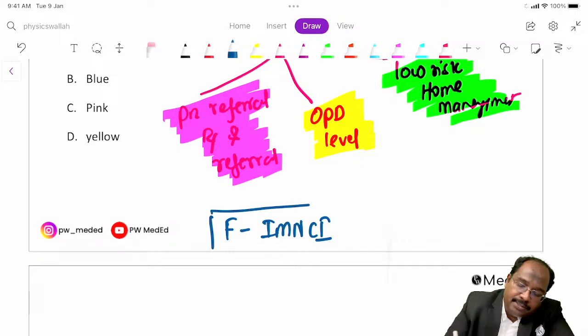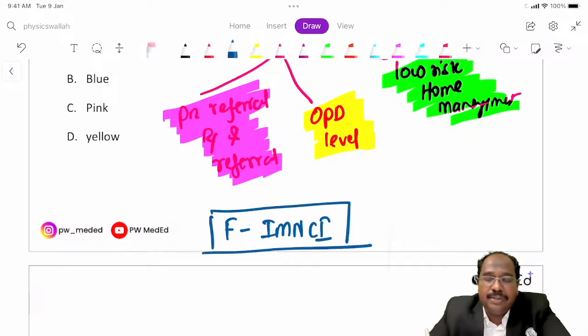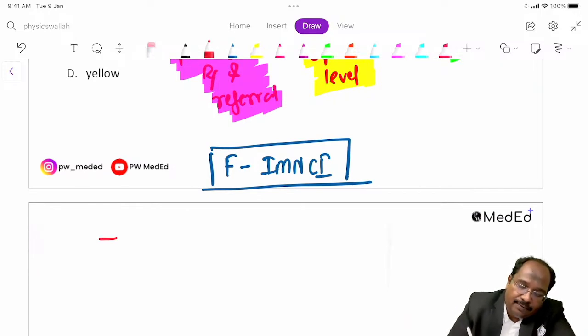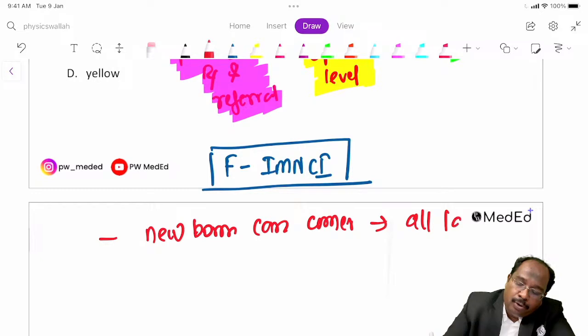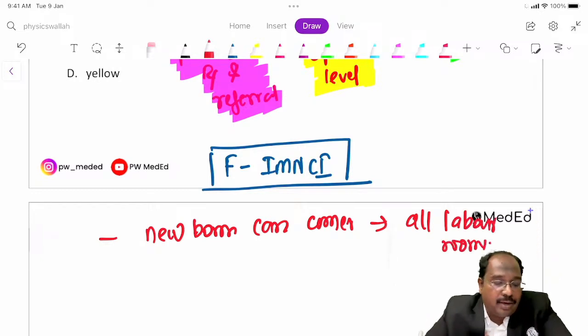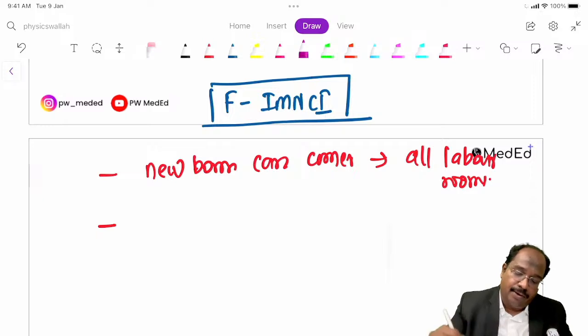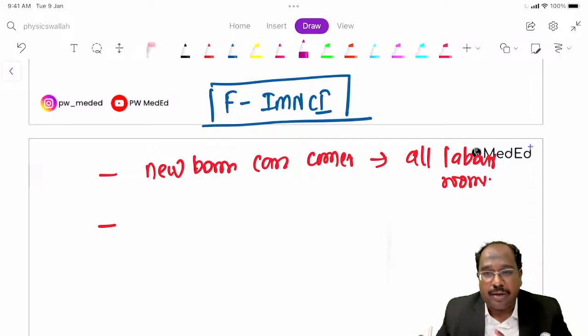Okay, FIMNCA, what is facility based FIMNCA? According to FIMNCA, we should have a newborn care corner. It should be available in all labor rooms, guys, all labor rooms.